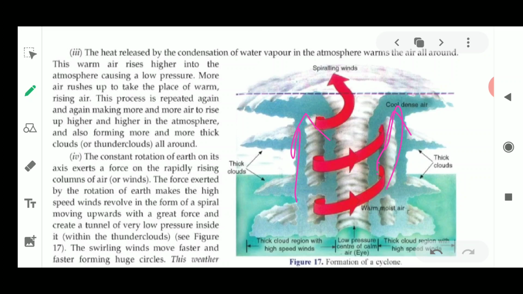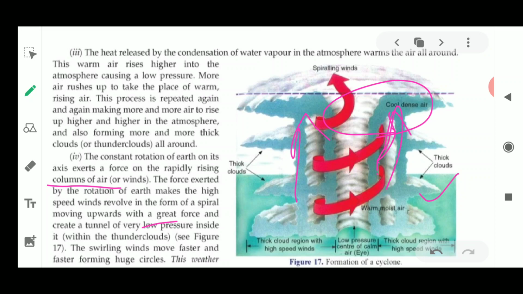Okay, the constant rotation of the earth on its axis also exerts some force on these rapidly rising columns of air. So because of the earth's rotation, it also creates certain pressure on these winds which are moving upwards. So it adds up to the pressure. What happens is it starts rising up in a very strong manner, in a spiral form, moving upward with a great force. The spiral moving air rises with great force, creating a tunnel of very low pressure inside it and within the thunder cloud.